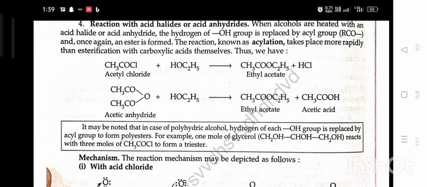It may be noted that in case of a polyhydric alcohol, the hydrogen of each OH group is replaced by an acyl group to form a polyester. For example, 1 mole of glycerol reacts with 3 moles of acetyl chloride to form a triester. Mechanism. The reaction may be depicted as follows.